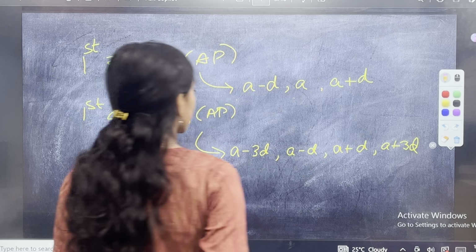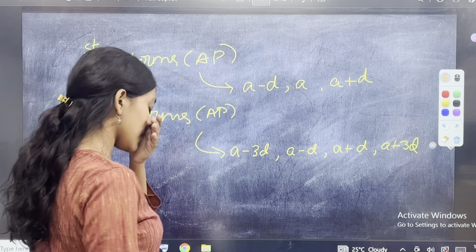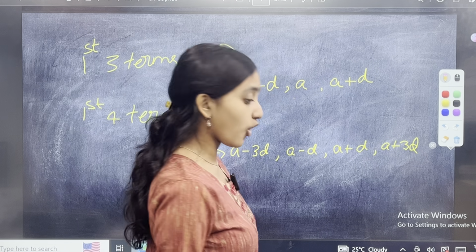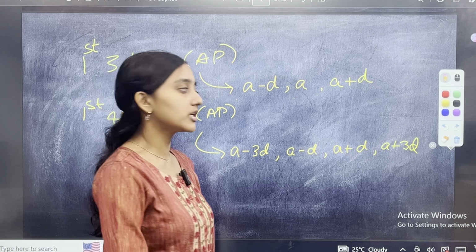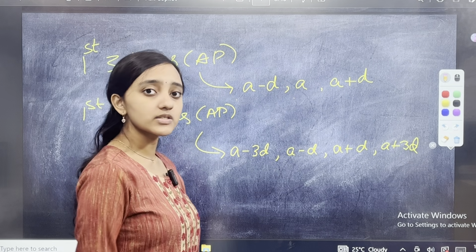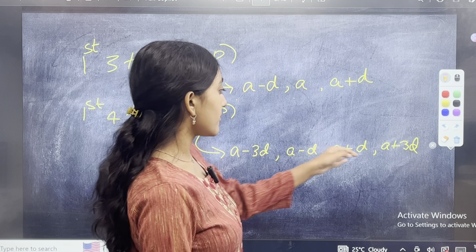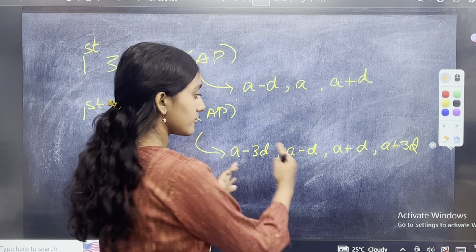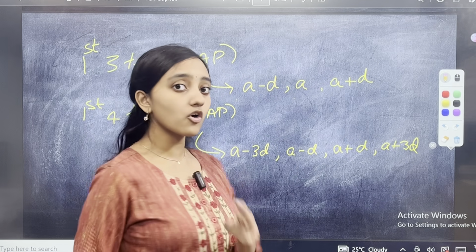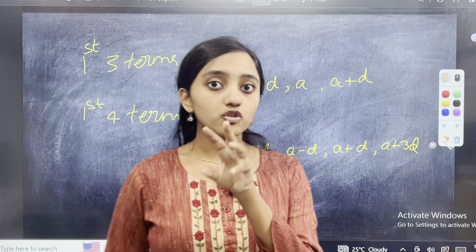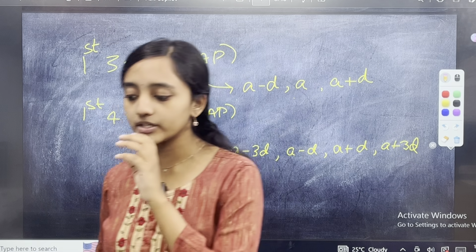How did this come? Between minus 3D and minus D, what is the common difference? Please remember that the common difference in this case will be 2D. What will be the common difference between minus D and D? 2D. So basically I am creating 4 terms where the common difference is 2D. So you have to keep that in mind when you're solving the questions.